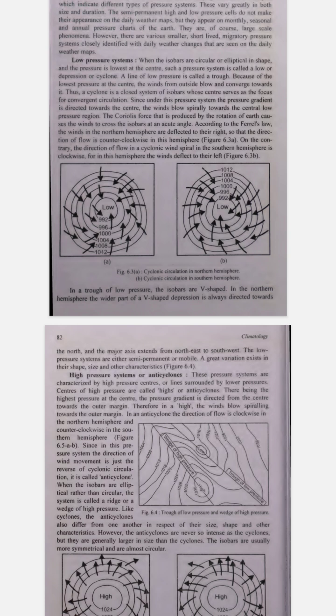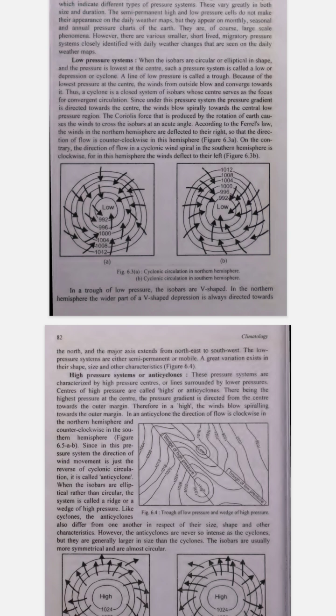What weather do high-pressure systems bring? High-pressure systems are associated with clear skies and calm weather because they cause air to sink, preventing cloud formation. 4. What is a trough of low pressure? A trough is an elongated area of low pressure, not circular, but stretched out like a V. On a weather map, the isobars look like a V shape. In the northern hemisphere, the wider part of the V often points northward.